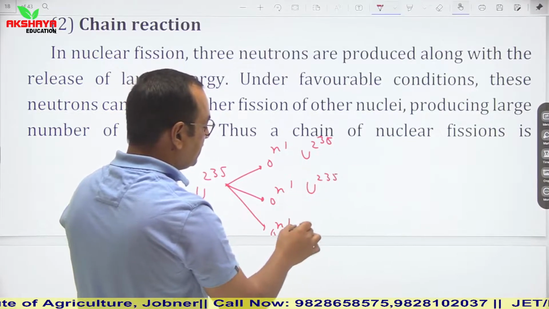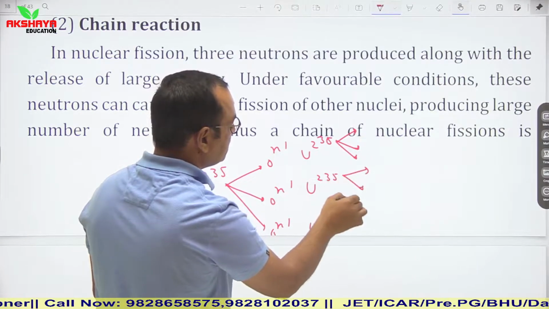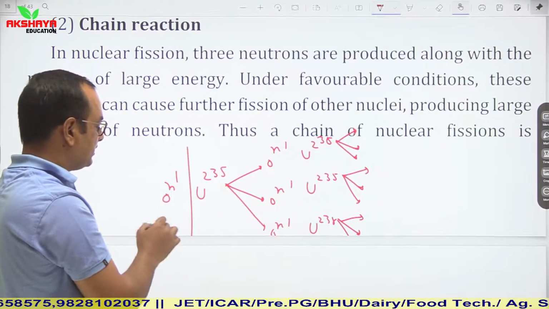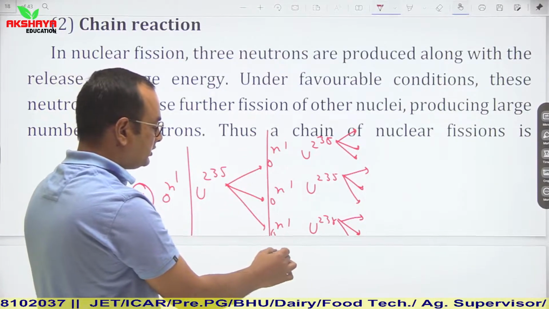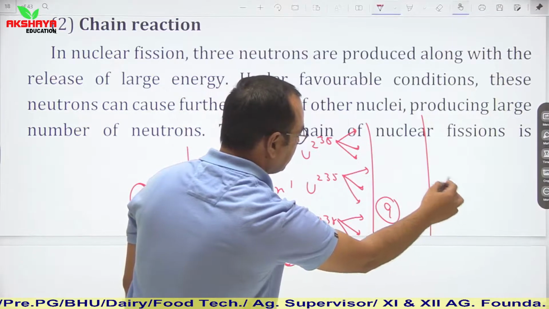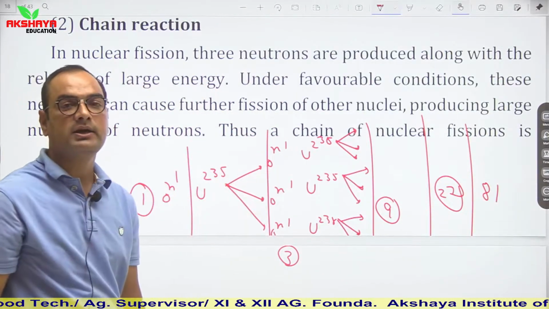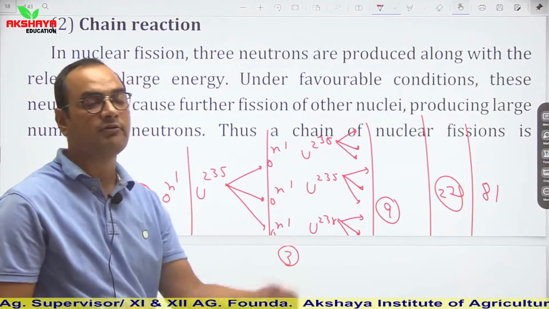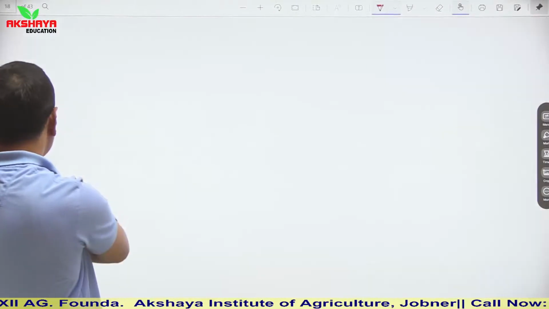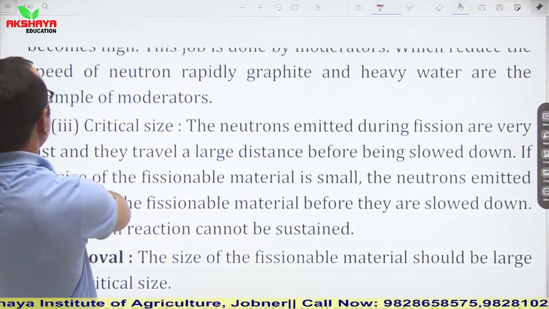And again each one will release 3 neutrons. So we can clearly see that in each generation, first 1 neutron, then 3 neutrons, then 9 neutrons, in the next generation 27, then in the next generation 81 and so on. So here a chain is formed during the disintegration of uranium 235 every time. That's why this nuclear reaction is known as a chain reaction.